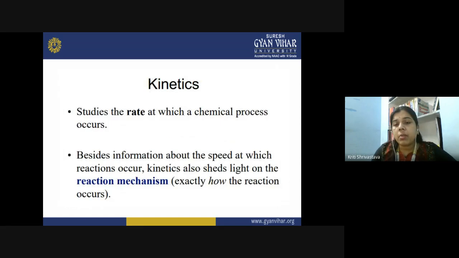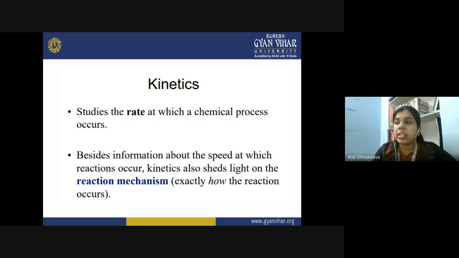So, when we talk about kinetics, we are basically studying the rate at which a chemical process occurs. Whenever we talk about rate, it is the change in any parameter with respect to time. So, when we consider kinetics, we are basically looking at the change in the concentration of reactant or product with respect to time. Besides this information, that is how the reaction is taking place and what the speed of the reaction is, we are also looking at the reaction mechanism in kinetics.